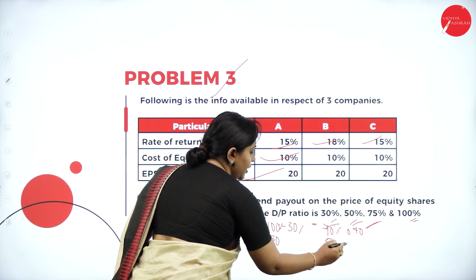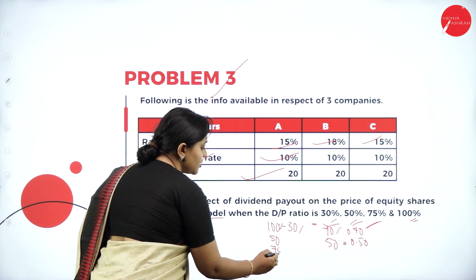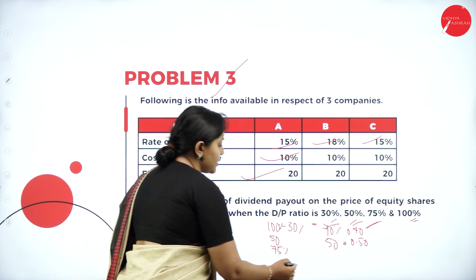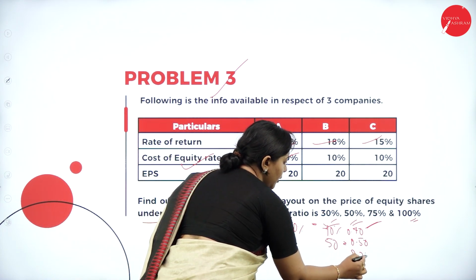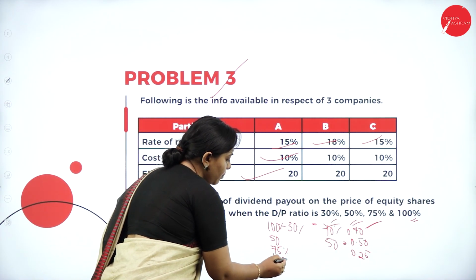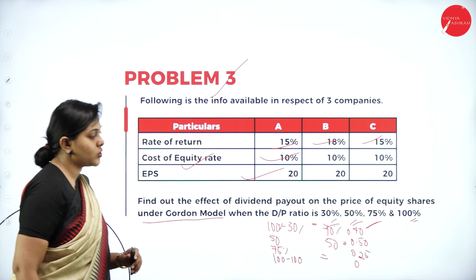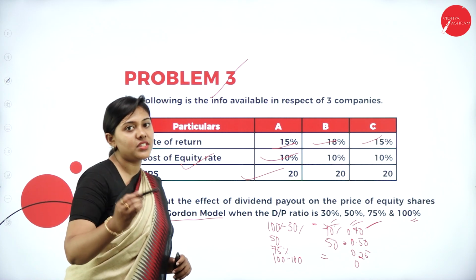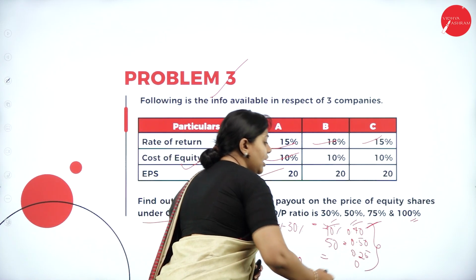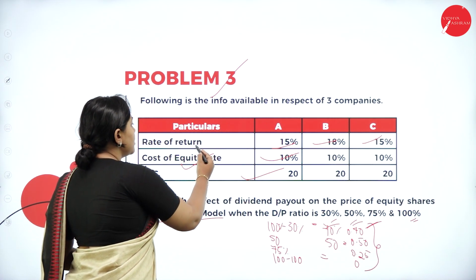50% will be your retention ratio, that is 0.50. Next it is 75%, so your retention ratio will be 25%, 0.25. Moving forward, 100% is the dividend payout ratio, so your retention ratio will be 0. So 0.70, 0.50, 0.25, 0 are your retention ratios. So we have calculated these values, and we will substitute them into the formula. The only change we have is the rate of return.